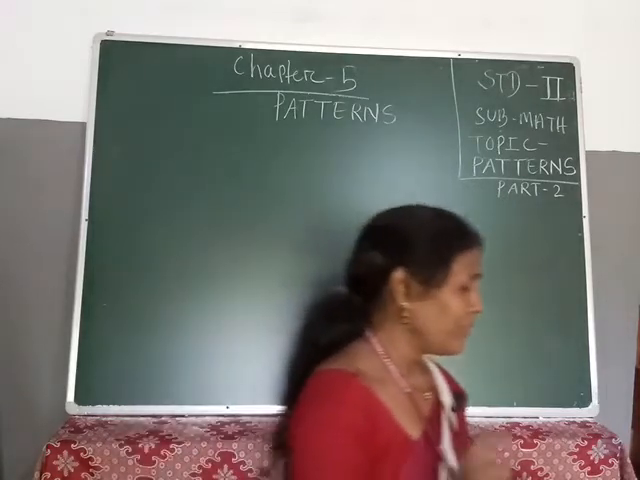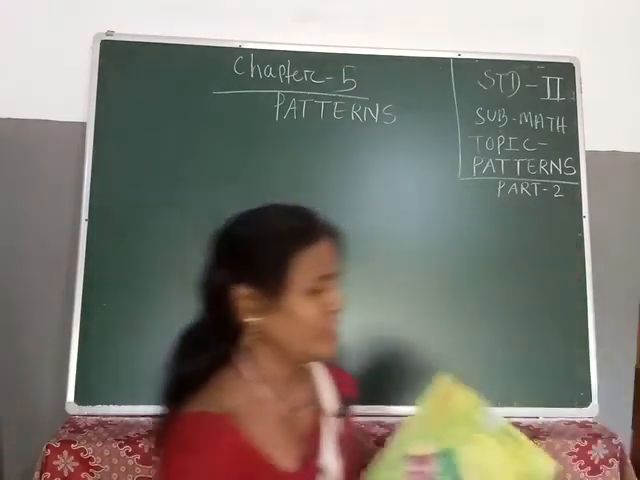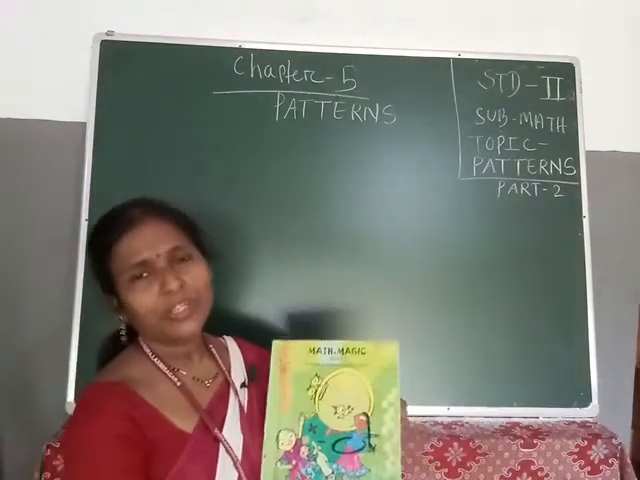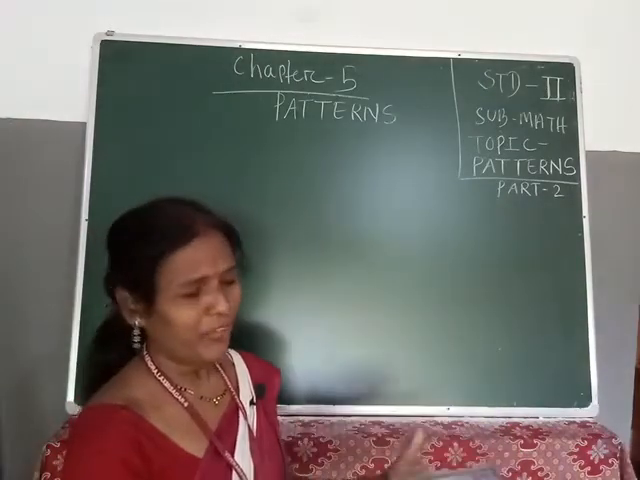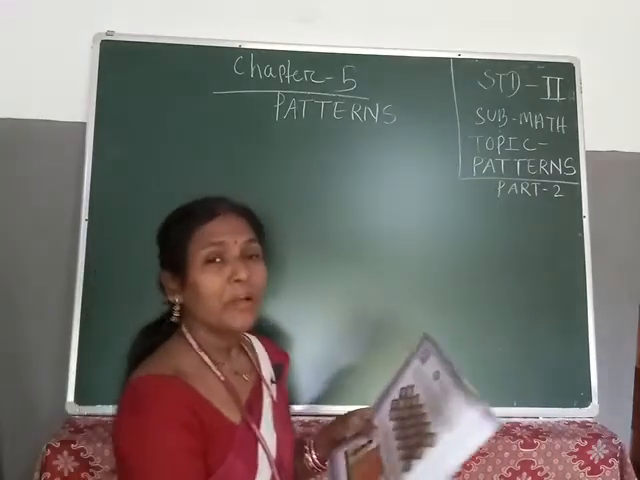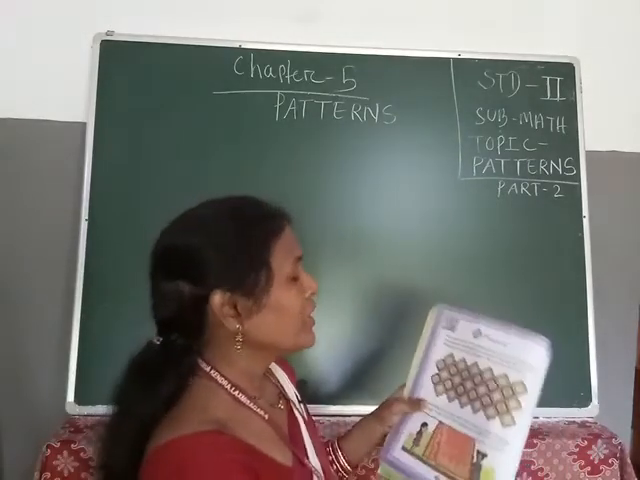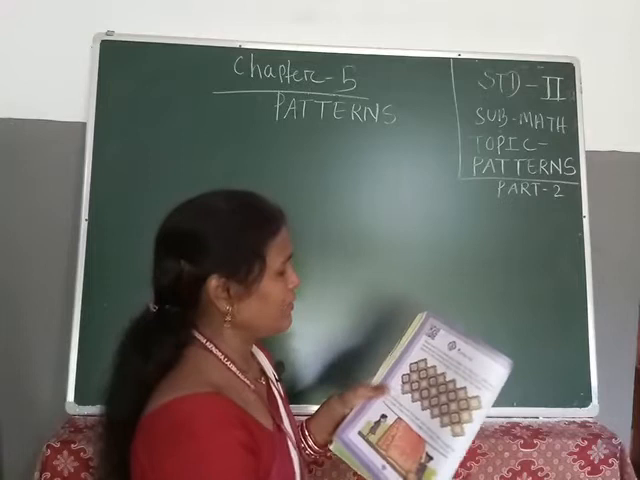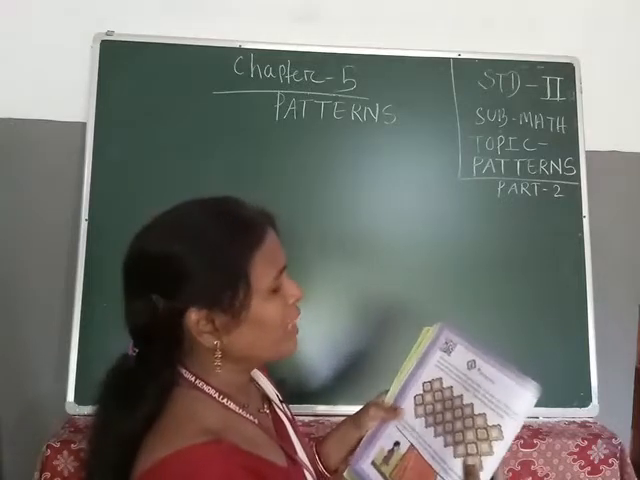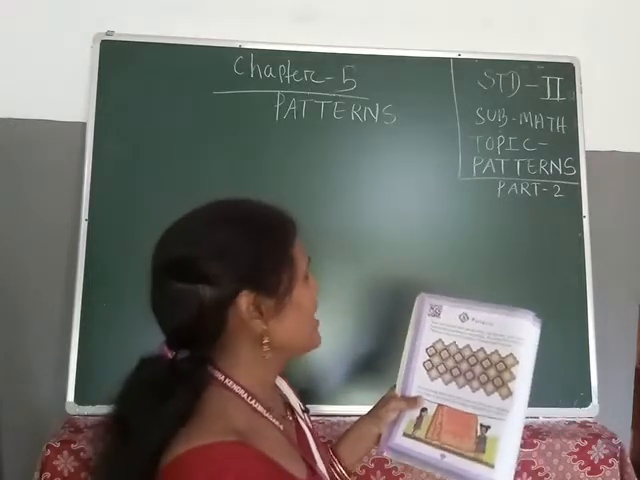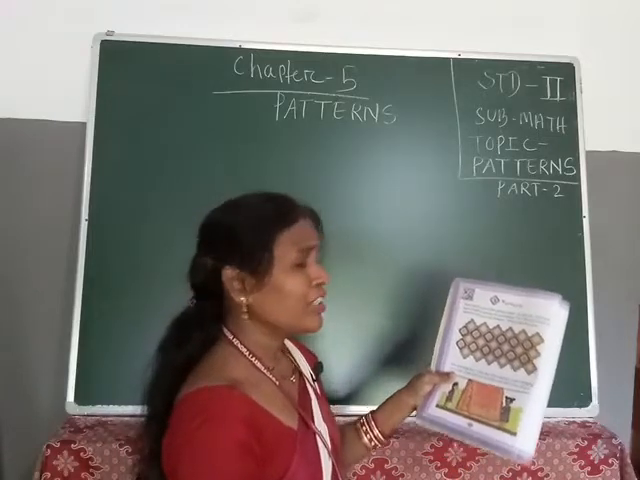So today we will discuss. All of you, take out your Math Magic book, that is chapter 5, that is known as your what? Patterns, right? So let us first see what is given. Binny and Ginny were going home. On the way, they saw some people making the pavements.